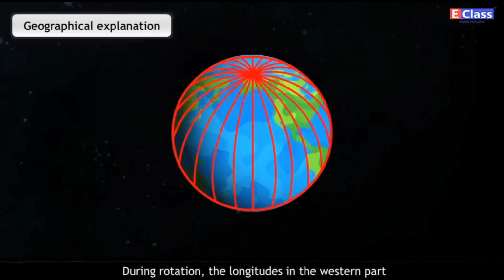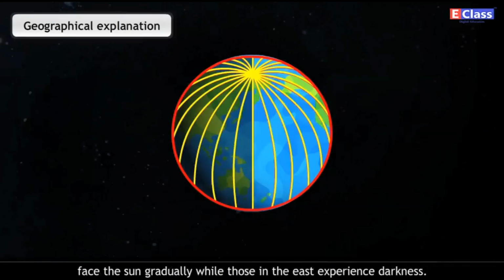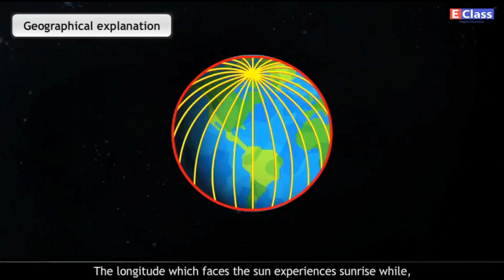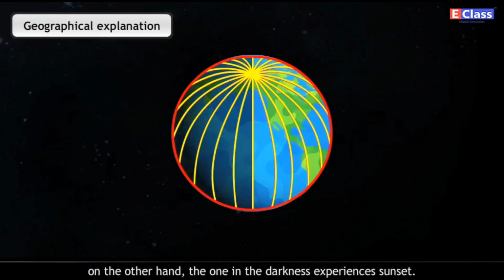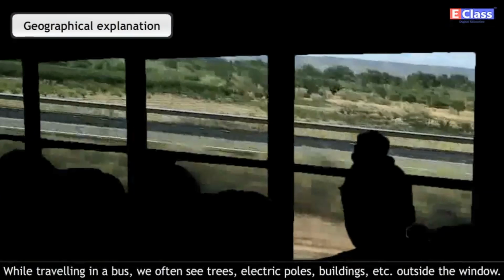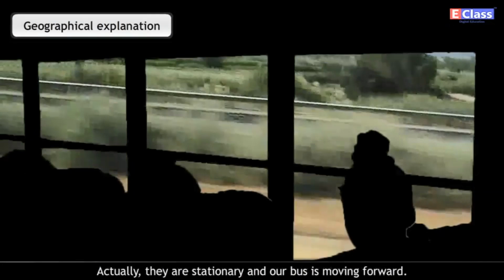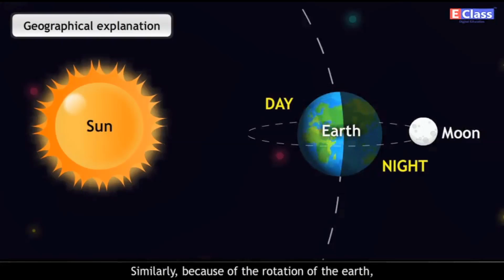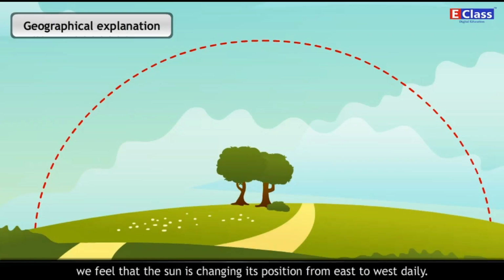During rotation, the longitudes in the western part face the sun gradually, while those in the east experience darkness. The longitude which faces the sun experiences sunrise, while on the other hand, the one in the darkness experiences the sunset. While traveling in a bus, we often see trees, electric poles, buildings, etc. outside the window. They appear to be moving in the opposite direction. Actually, they are stationary and our bus is moving forward. Similarly, because of the rotation of the earth, we feel that the sun is changing its position from east to west daily.